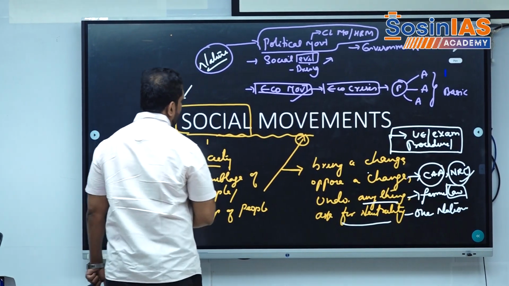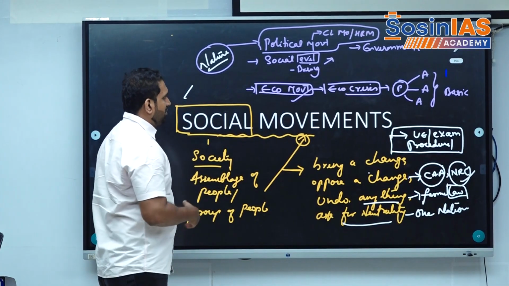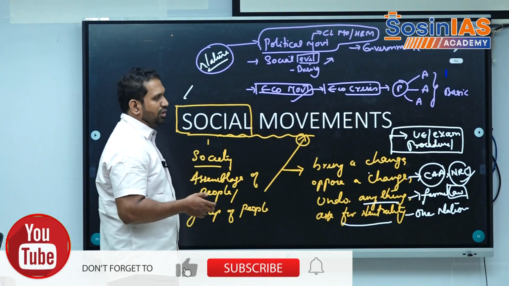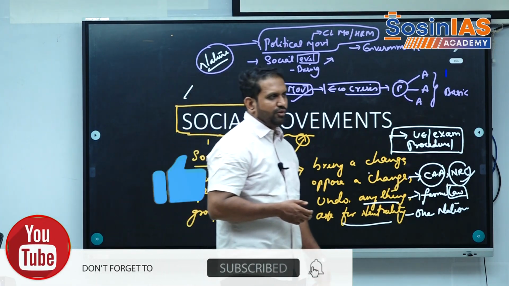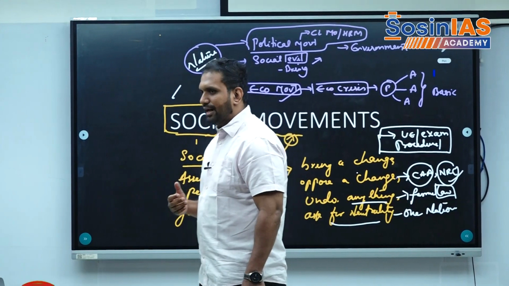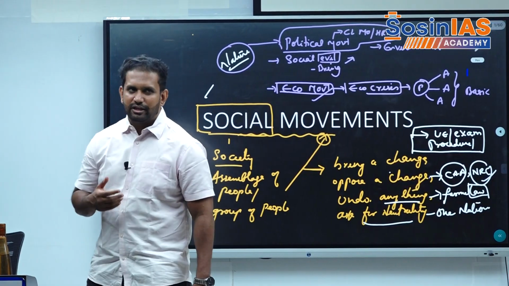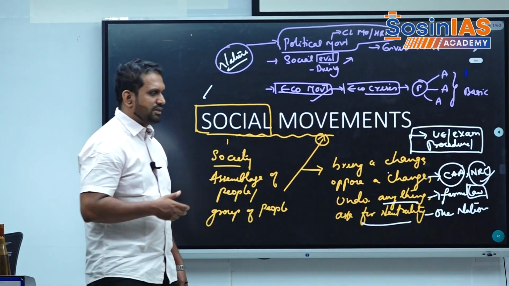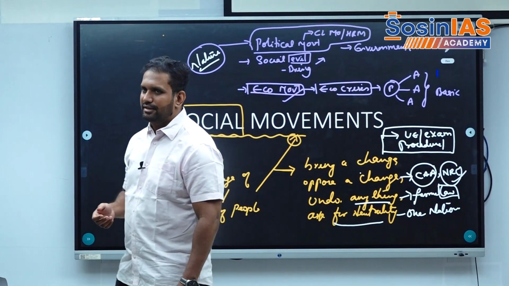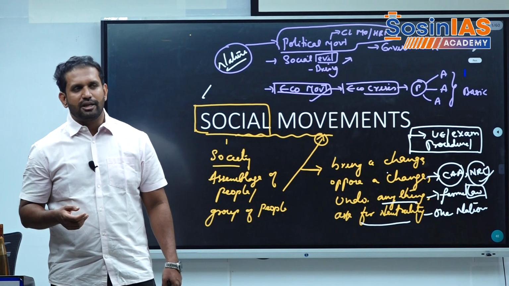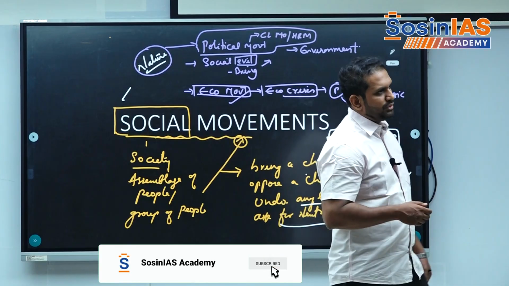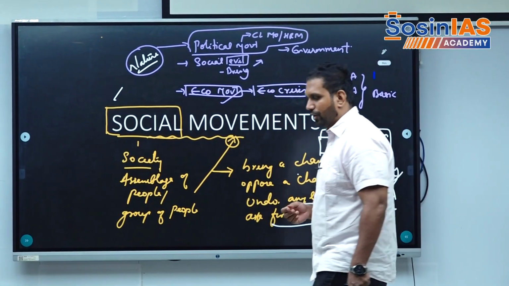So social movements basically center around all of this. We'll talk about their characteristics, the nature, and the theories related to social movements. We'll also talk about social movements across the globe and in our country, and categorize them into various subheadings. We'll learn each and every movement, whether it is environmental movements or civil liberties movements, the theory behind it, and the political thinkers behind it, through which the movement has been inspired or incorporated. All of that we are going to study. Let us start our lecture.